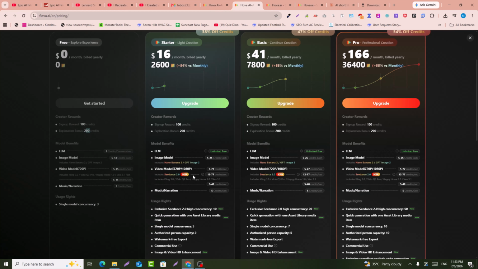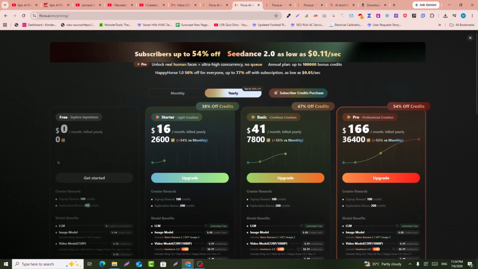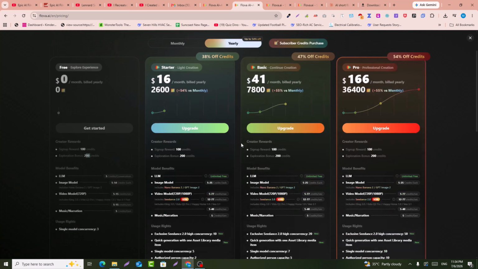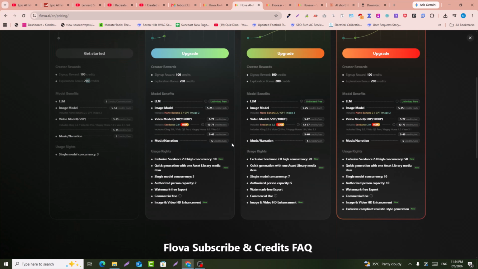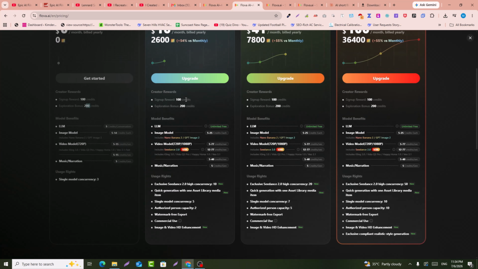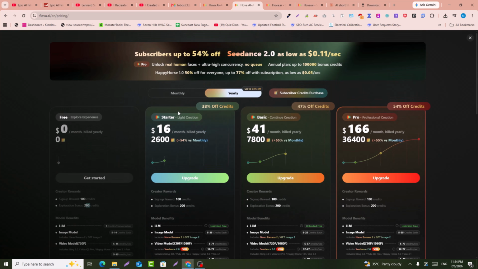And then if you upgrade to just $16 per month, it will give you more than 3000 credits. And there you can see these are the specifications that you can get. All the AI models and everything that you need. So within just $16 you can enjoy more than 20 AI video generation tools within Flova AI.